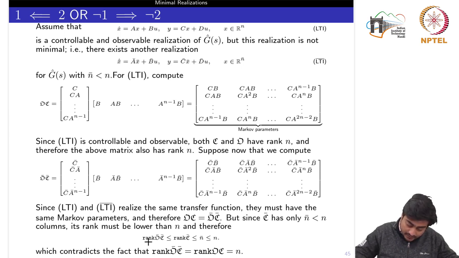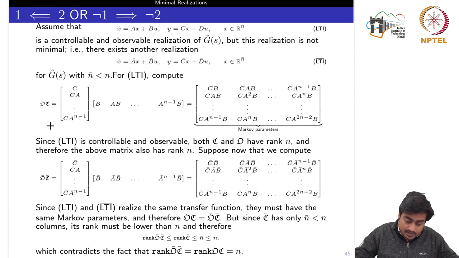Therefore the rank of this multiplied matrix would be less than or equal to the rank of the controllability matrix of this LTI bar, which could at most be n bar, and n bar we already know is less than n. This contradicts the fact that the rank of both these matrices is equal to n. So this is a contradiction here.